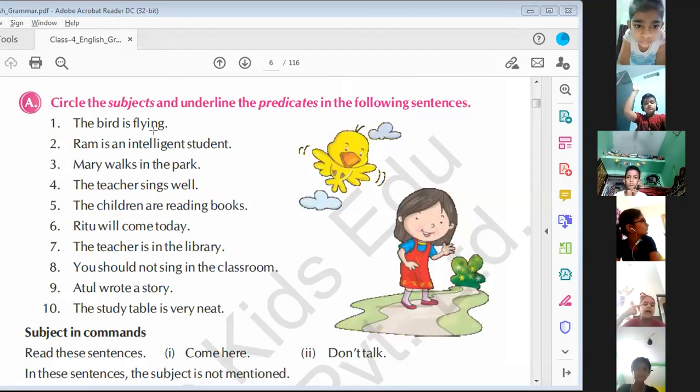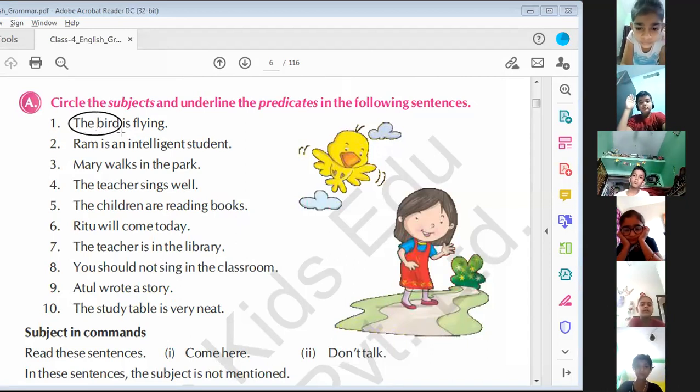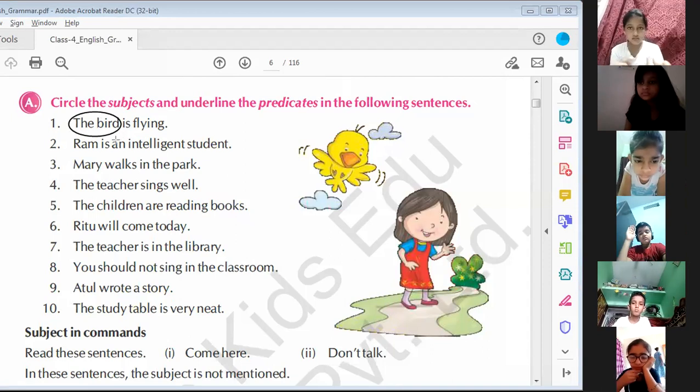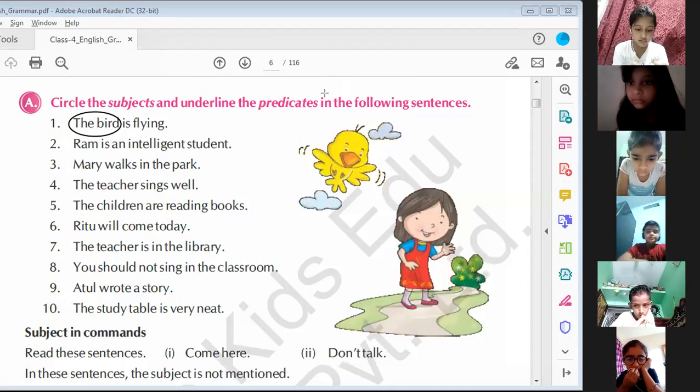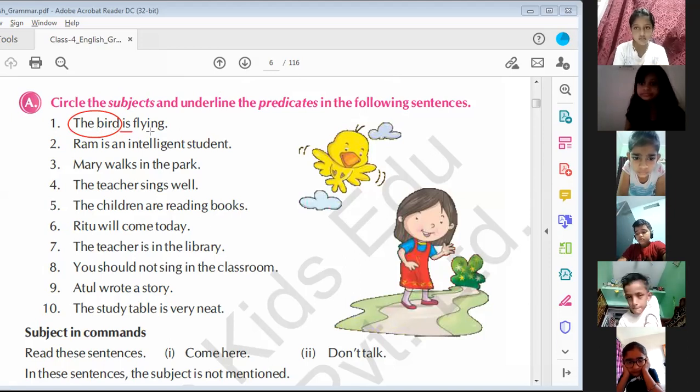The bird is the subject and is flying is the predicate. Right. Do this exercise in your notebook.